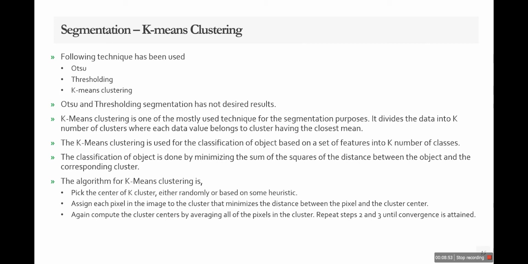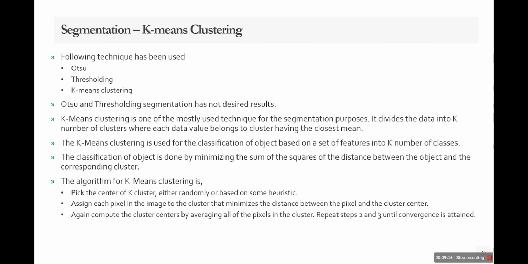In our project, we have defined 3 different clusters which are red, brown and green. Red and brown show the infected area of our plant. We have also used the Otsu and thresholding techniques for the segmentation, but the results were not as desired, so we moved toward k-means clustering.